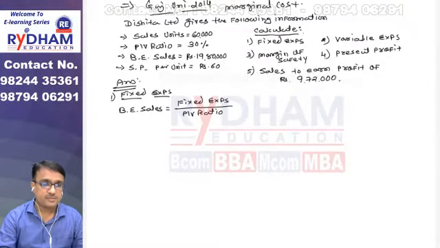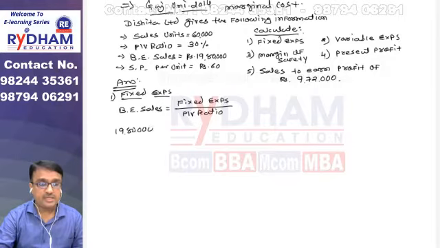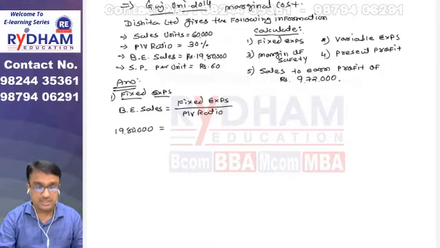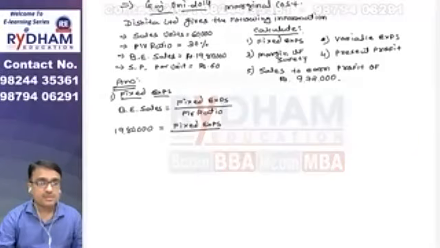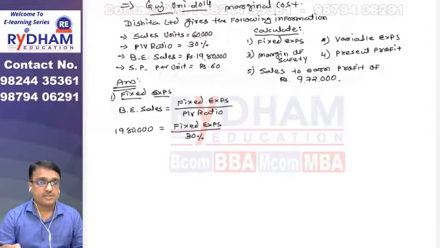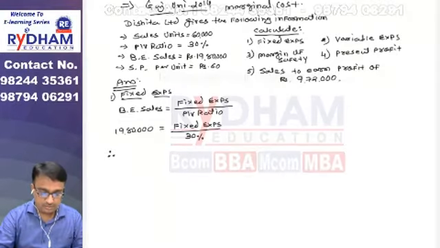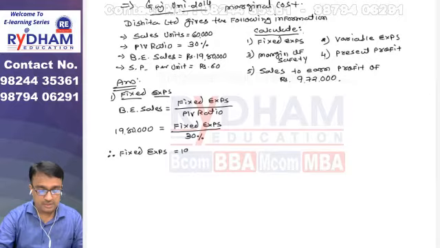So now fixed expense find करवानु है. Break-even sales is already given 19,80,000. So we can put the value over there in the place of break-even sales. Then fixed expense we will write as it is because that we want to find, divide by PV ratio. So see in the question PV ratio is given 30%. Now friends, transfer this 30% on this side. So very easily you will get the amount of fixed expense. So fixed expense is equal to 19,80,000 multiplied by 30%.